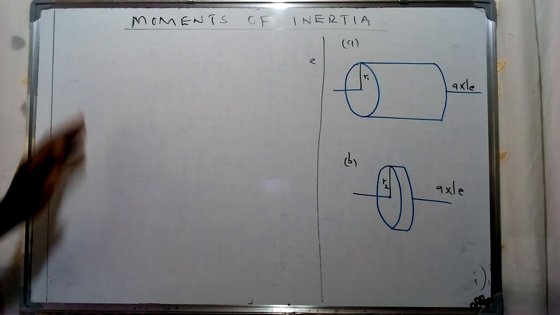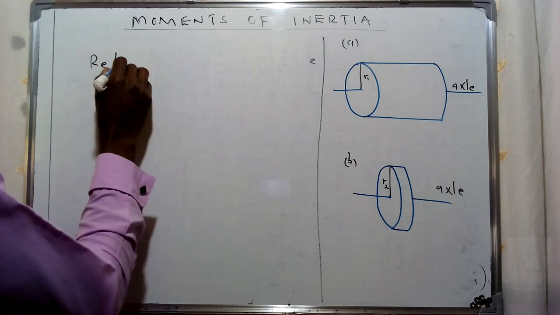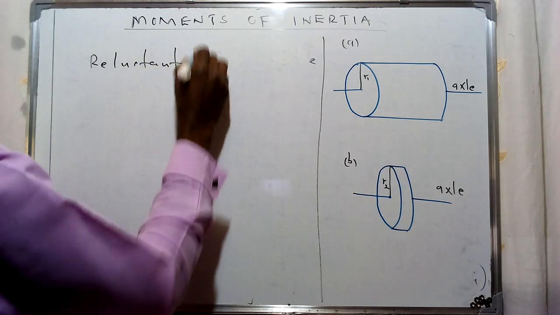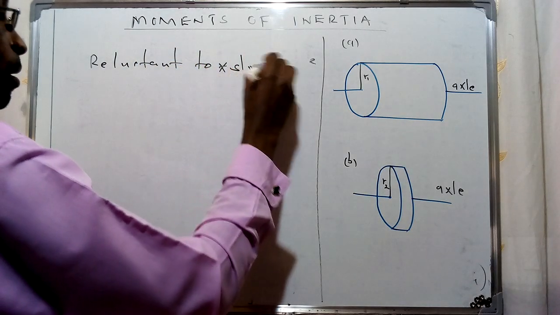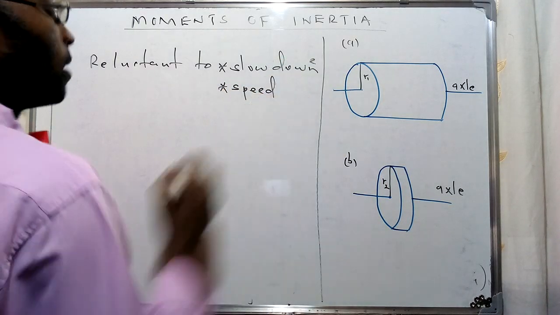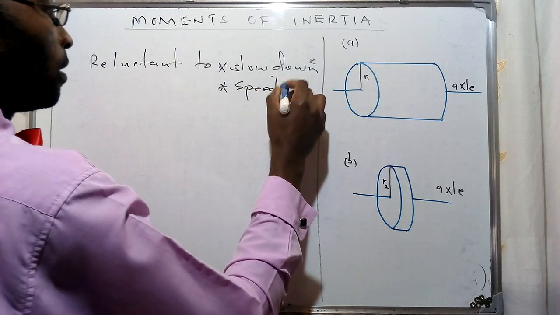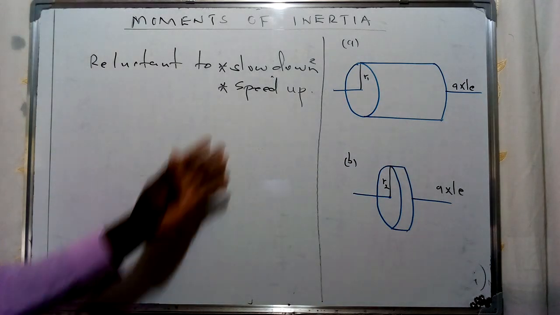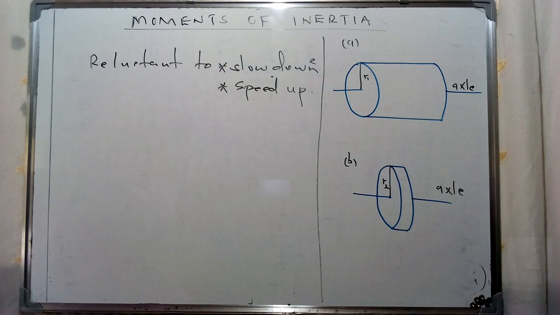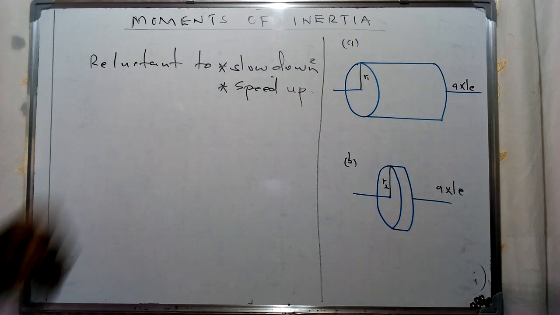So the reluctance of a body to change the state of its motion can be referred to as the moment of inertia. This is the property of a body which makes it reluctant either to slow down or speed up. In a sense, this aspect tries to maintain a body which is in motion, or in a particular state, in its initial state. And this is defined as the moment of inertia.